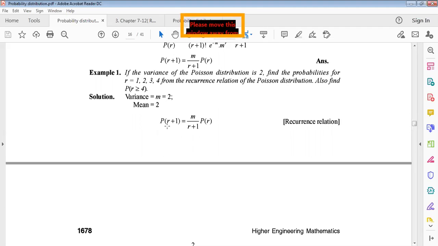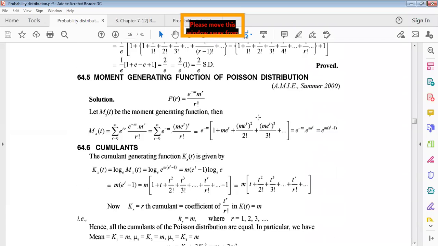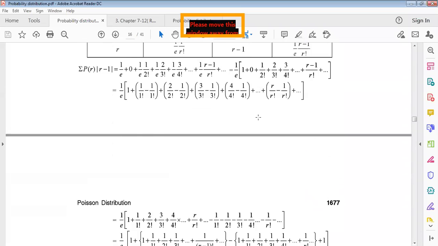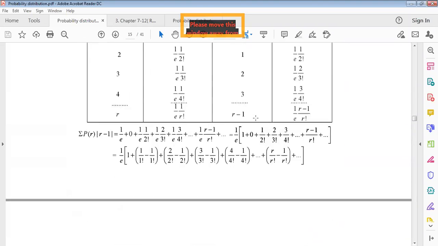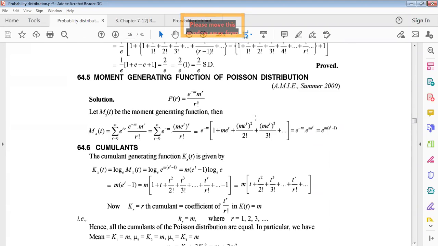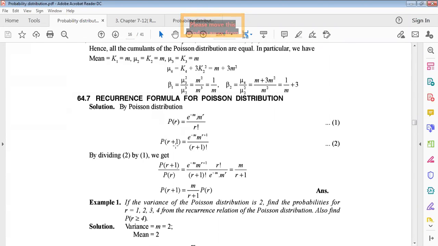Now the recurrence relation is probability of r plus 1 equals m divided by r plus 1 times probability of r.